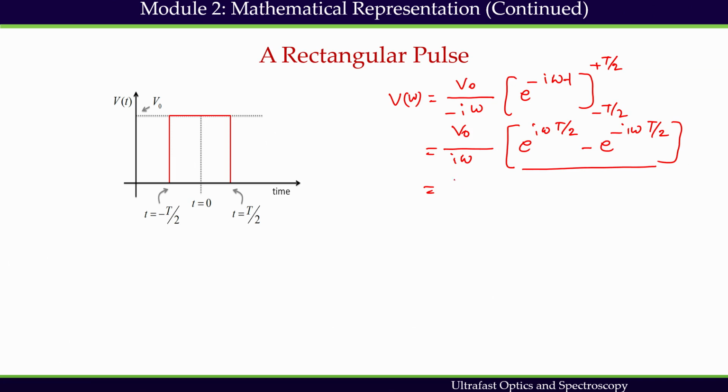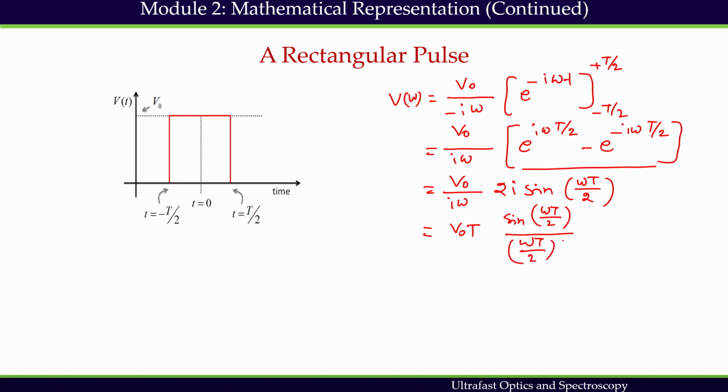We can write this as V naught divided by i omega times 2i sin of omega T by 2, which can be rewritten as V naught T times sin of omega T by 2 divided by omega T by 2, which is nothing but a cardinal sine function: V naught T sinc of omega T by 2.